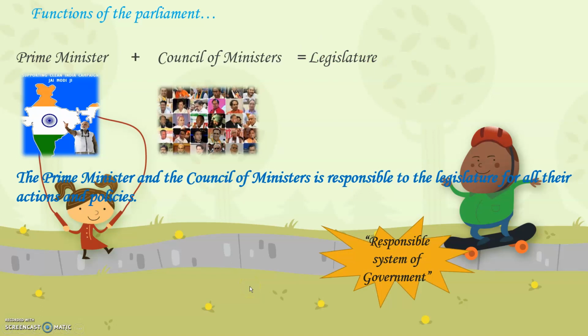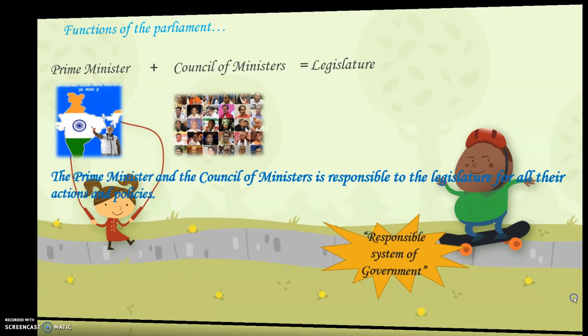Now, decisions taken by any minister or department are considered decisions of the government. That means whatever decision is taken by these ministers along with the Prime Minister is termed a decision of the government and it is the final decision. Nobody can change the decision. It is taken by the Prime Minister along with the Council of Ministers. The entire Council of Ministers is responsible for the decision. So the Council of Ministers plus the Prime Minister is responsible for whatever new rule or law is made in the respective field. Therefore, it is called a responsible system of government.